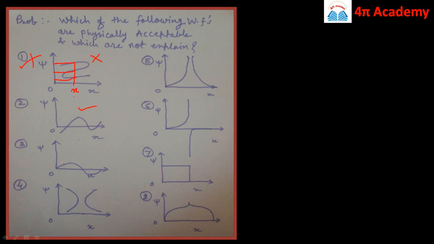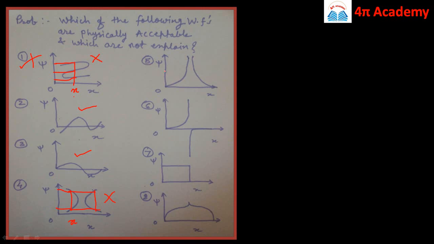Similarly, if you look at the third problem, here also the wave function is continuous, finite, and single valued, and therefore it is an acceptable wave function. For the fourth problem, you can see that the wave function is discontinuous. At the same time, for this value of x the wave function yields two values of psi, and for another single value of x it yields another two values of psi. It means that it is a multi-valued function. Also it is discontinuous, hence it is not an acceptable wave function.